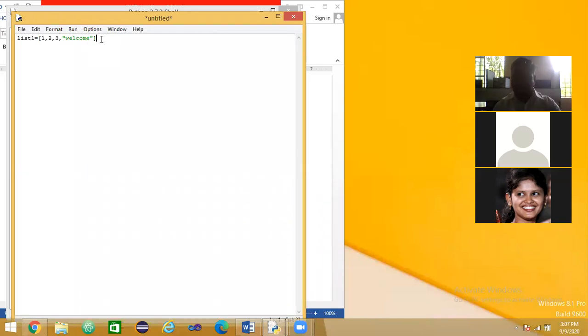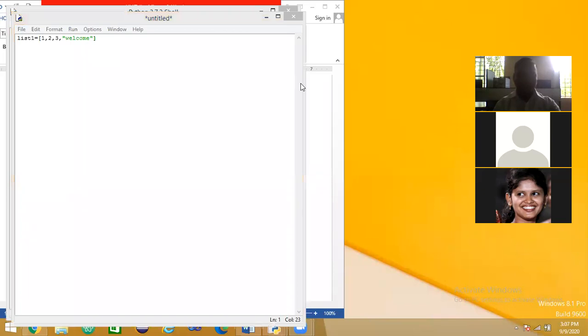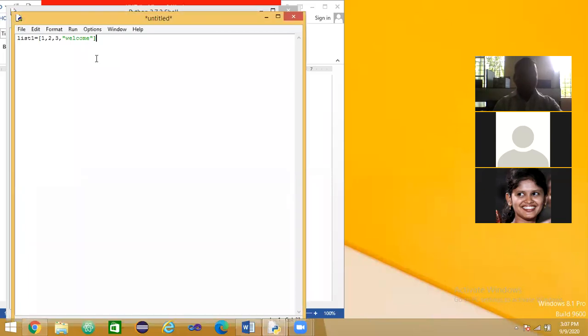See here, in this program, 4 elements are there. In a list, 4 elements are there. 1, 2, 3 and welcome. 1, 2, 3 are the integer types. Welcome is the string type. So, I will save this one.